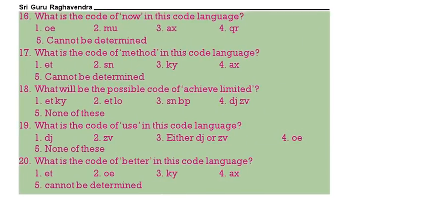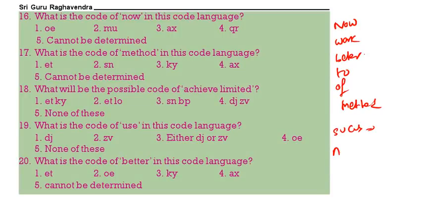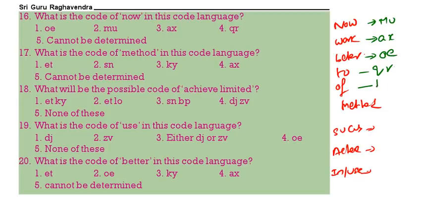Now I will write the code once again. Now, work, better to of, method, success achieve in or use. The codes: this is mu, this is AX, this is OE, this is QR, this is BP, this is SN, KY, ET, either DJ or ZV.